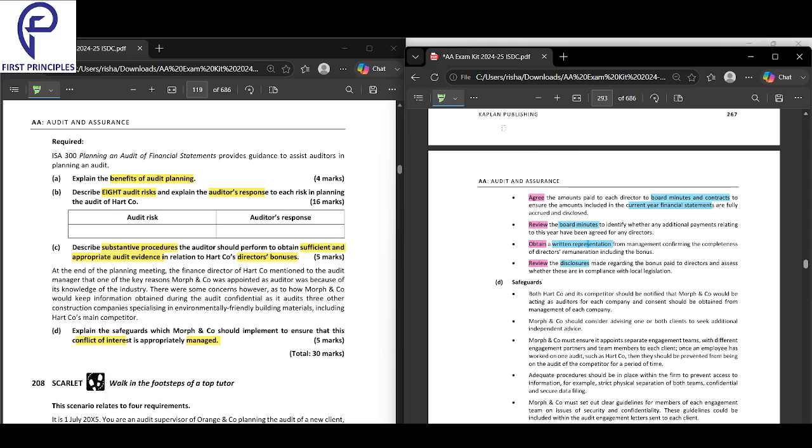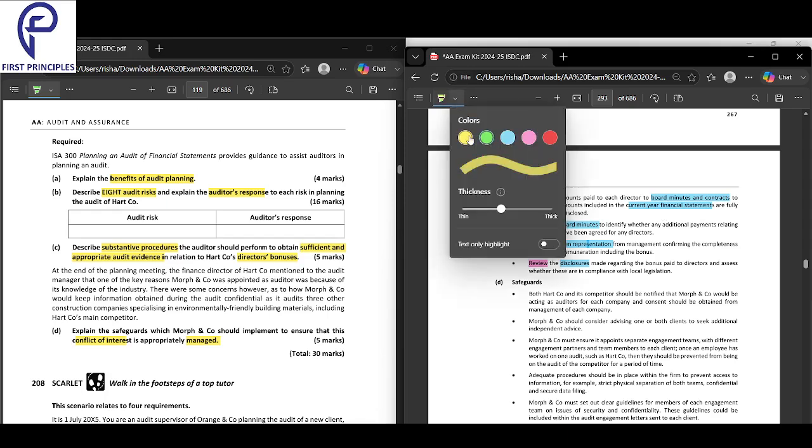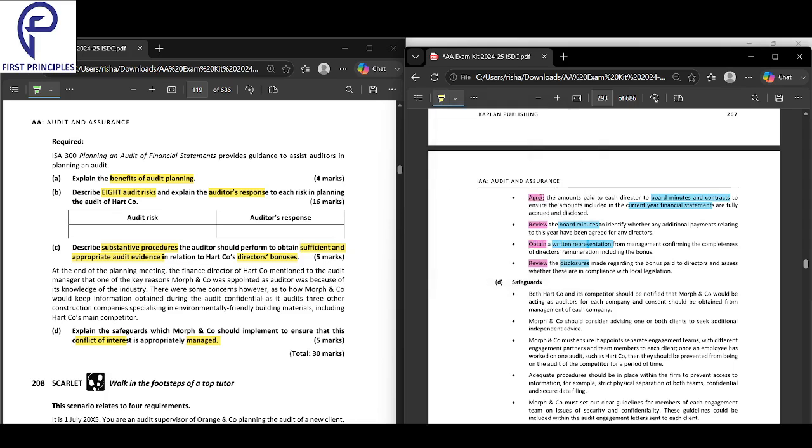I'll tell the junior, come here. Then sir, what should I do? You have to compare, or agree, in the sense that you have to look into two documents and see what the amount is. What two documents? First you take the amount paid to each director in one hand, and in the other hand you take the board minutes and contracts, and ensure that the amount that has been paid is the one that has been discussed and correctly recorded.